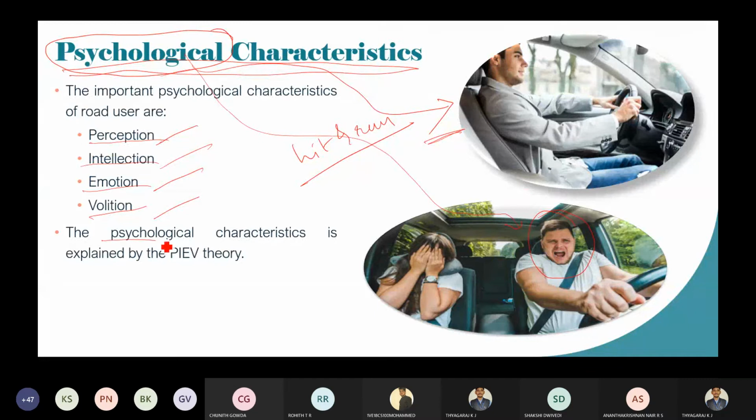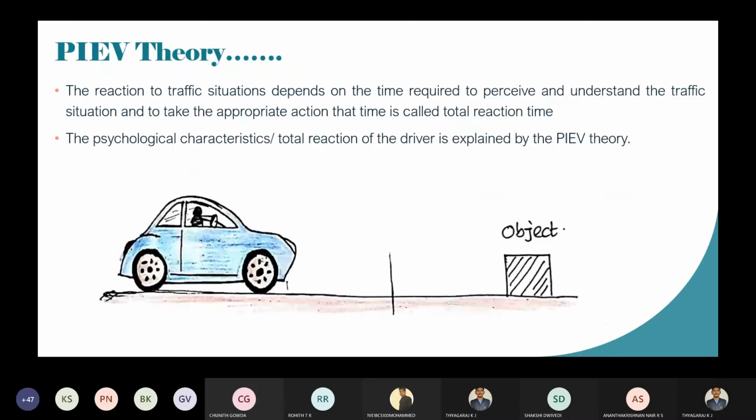The psychological characteristics are explained by the PIEV theory. Remember, this is very important. For the exam, this is a compulsory question they will ask: explain PIEV theory with a diagram. With a neat sketch, explain PIEV theory. So we will see what this PIEV theory is.